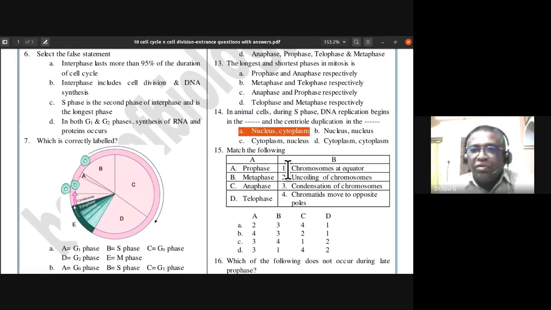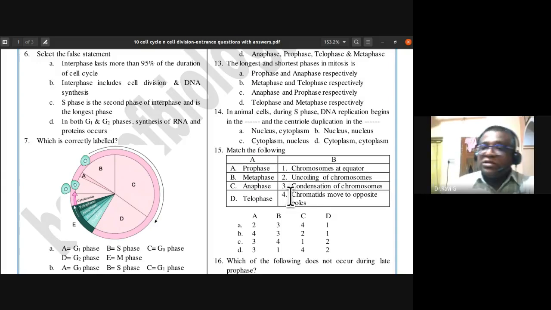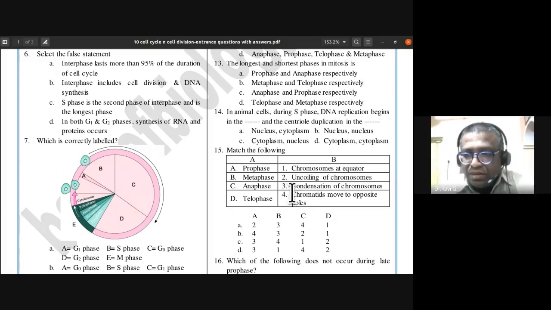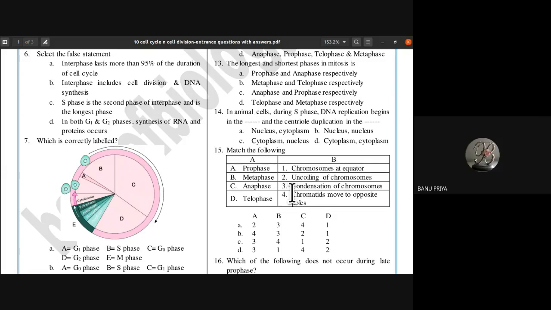15th one. So you have to match the following. Prophase, chromosomes at equator, uncoiling of chromosomes, condensation of chromosomes, chromatid moves to opposite pole. What is going to happen in the prophase? Condensation of chromosomes is taking place. Okay. So the metaphase, chromosomes are at equator, isn't it?